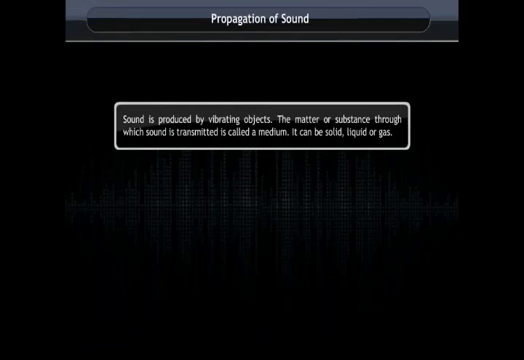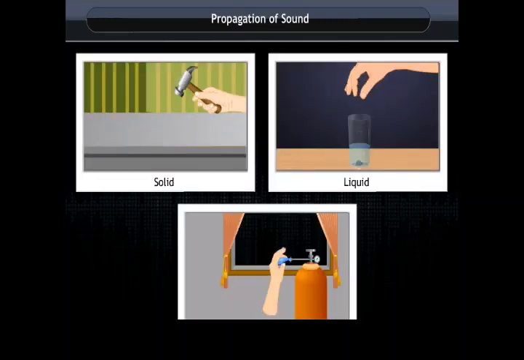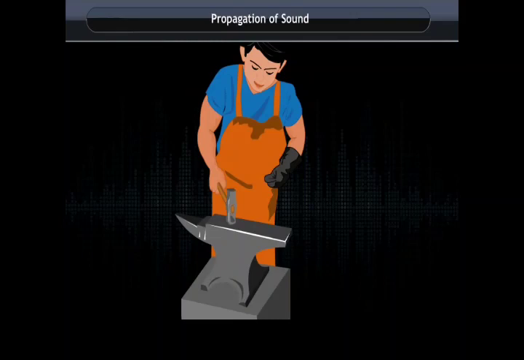Propagation of sound. Sound is produced by vibrating objects. The matter or substance through which the sound is transmitted is called a medium. It can be solid, liquid, or gas.